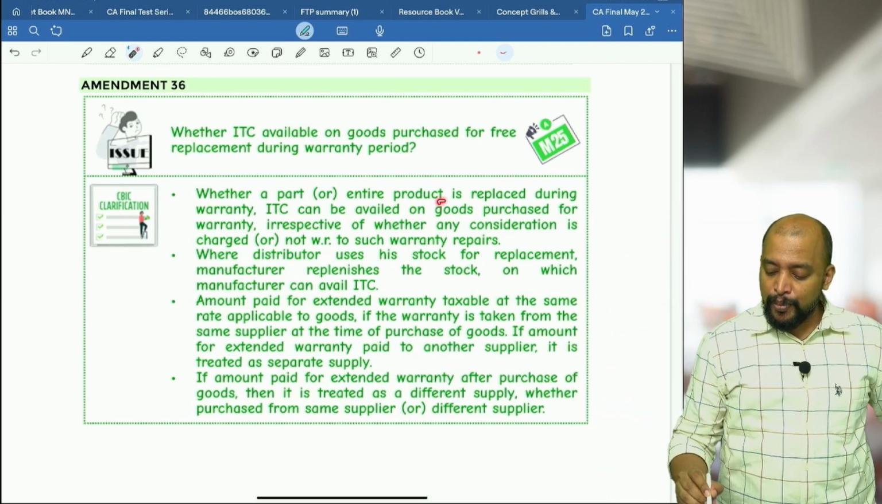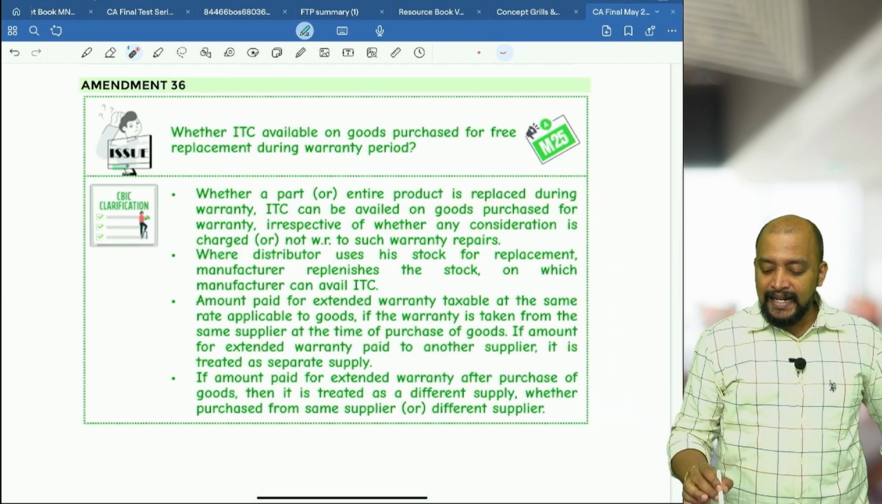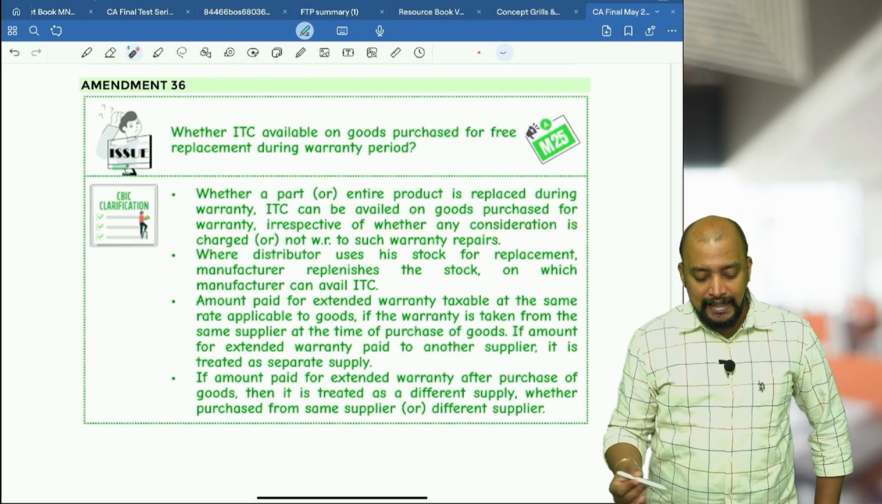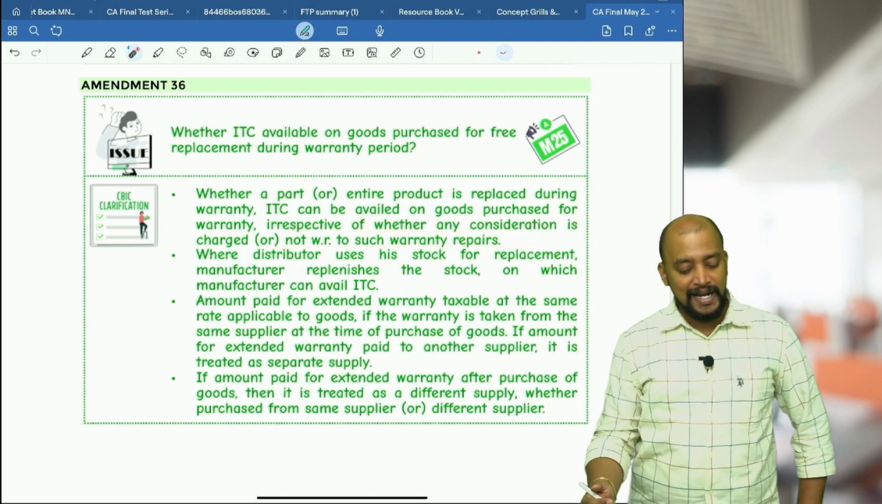Whether a part or entire product is replaced during warranty, ITC can be availed on goods purchased for warranty irrespective of whether any consideration is charged or not with respect to such warranty repairs.